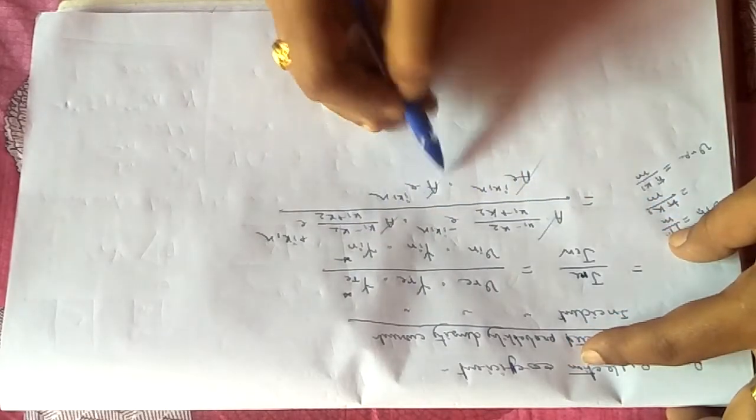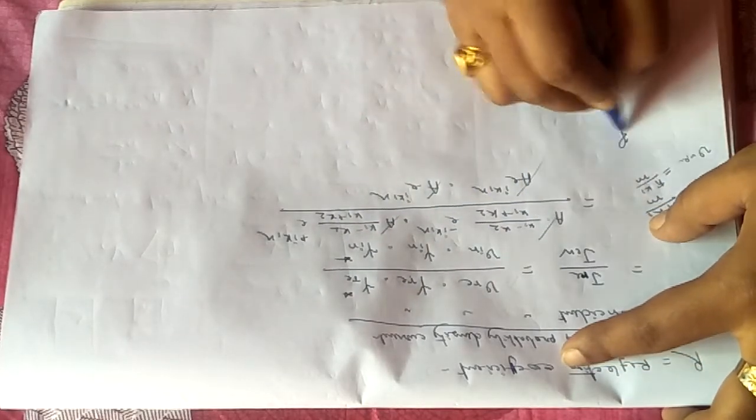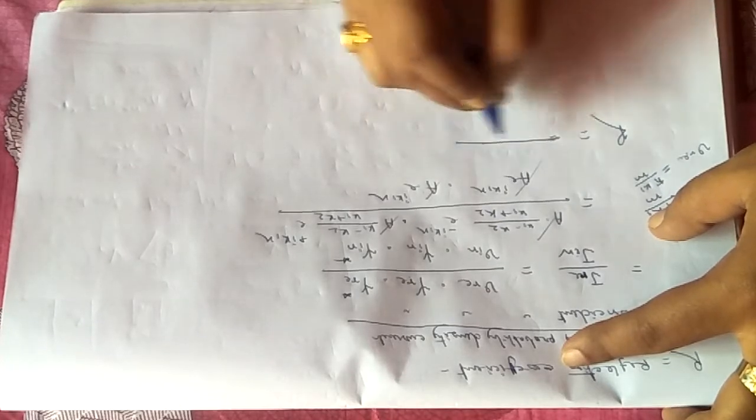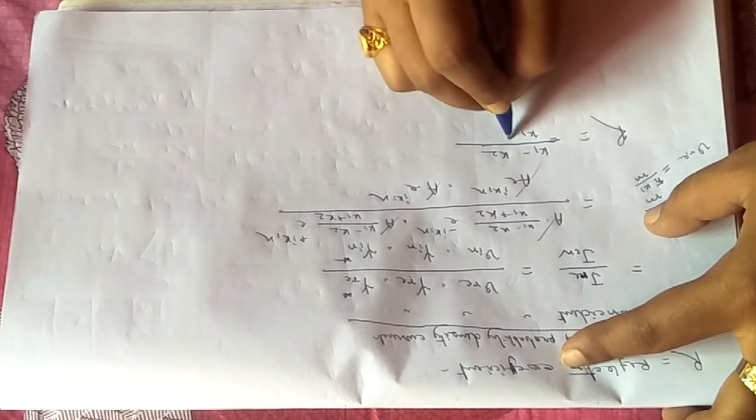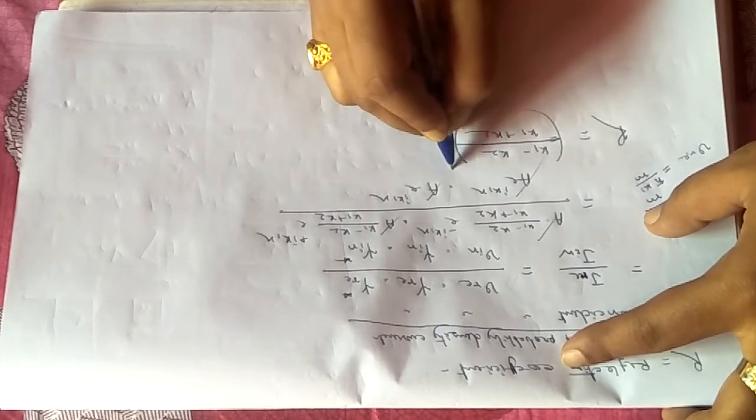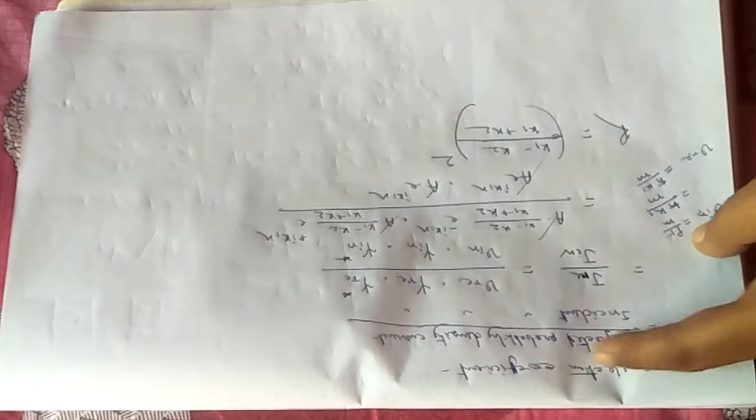All the A will cancel out, and finally you will get the reflection coefficient R equals (k1 minus k2) divided by (k1 plus k2), whole square.